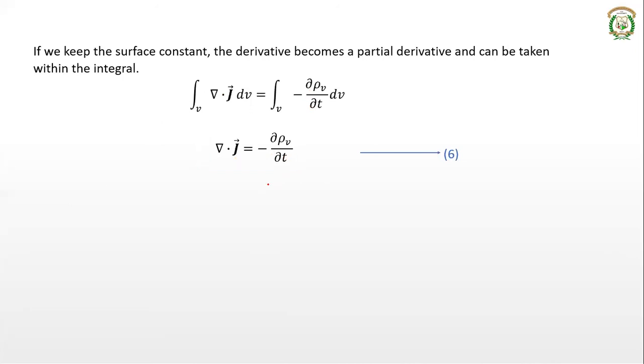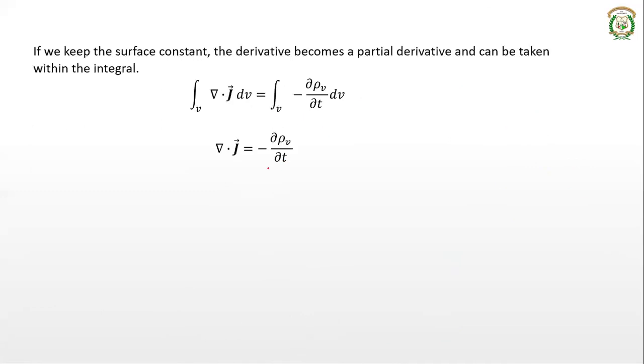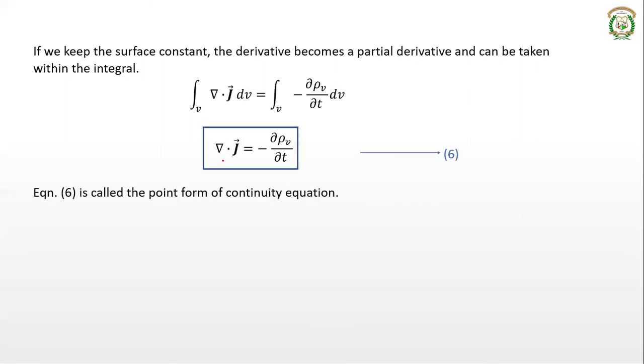The previous equation we saw is also the continuity equation. In some places we are going to use that equation, which is the integral form of the continuity equation. This is called the differential form or the point form, where we have it in terms of del. So that is the point form of the continuity equation.